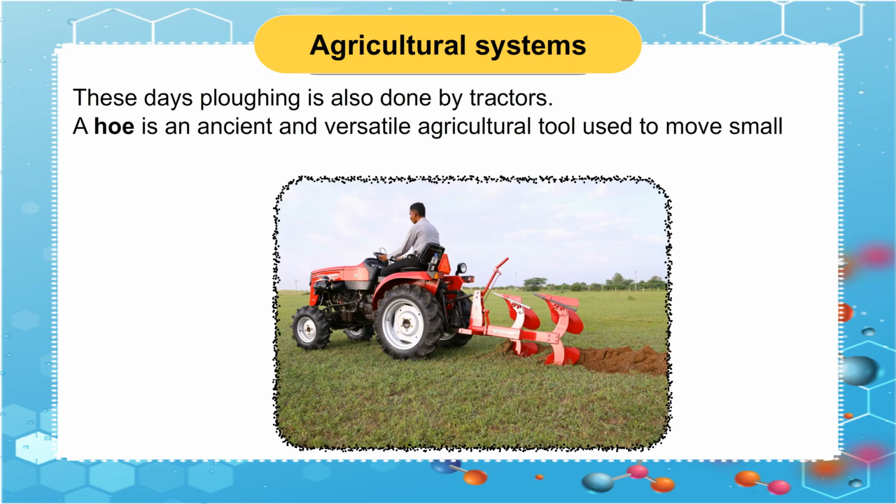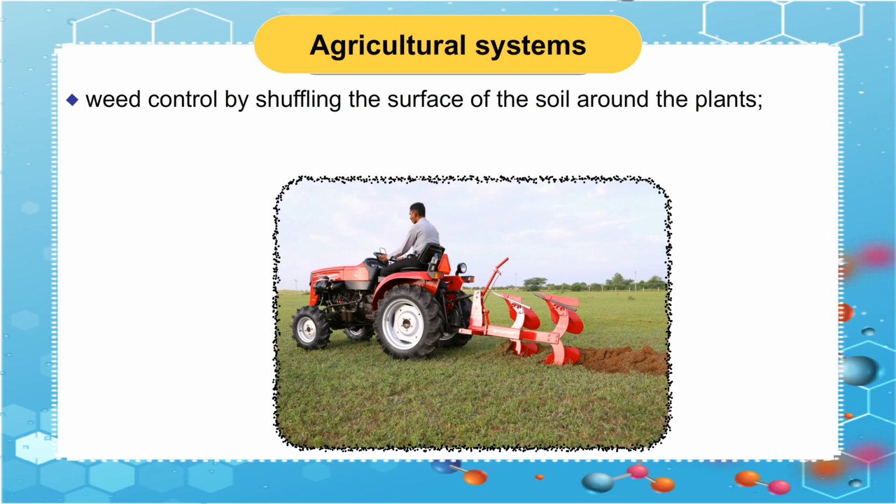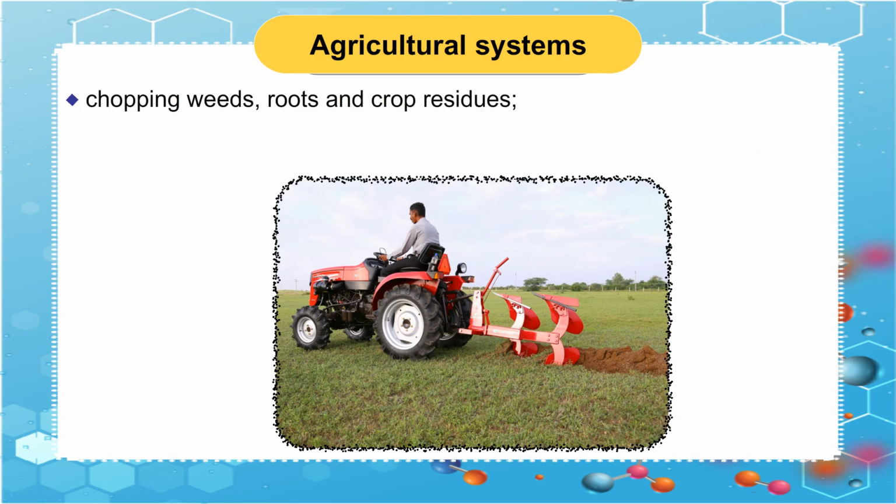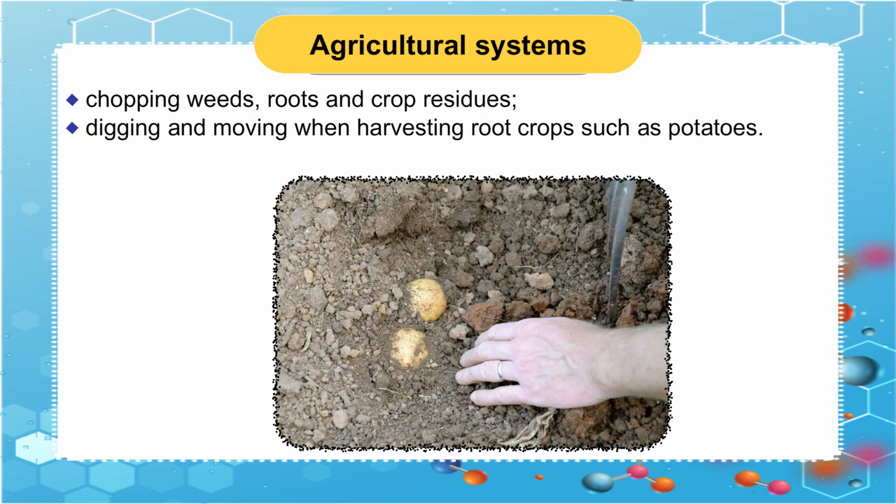A hoe is an ancient and versatile agricultural tool used to move small amounts of soil. It is used for weed control by shuffling the surface of the soil around the plants, piling soil around the base of plants, hilling, creating narrow furrows, drills, and shallow trenches for planting seeds and bulbs, chopping weeds, roots and crop residues, digging and moving when harvesting root crops such as potatoes.